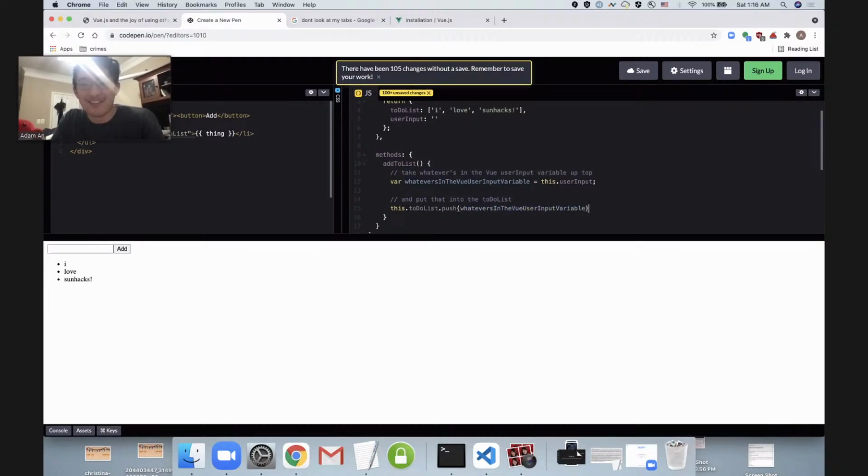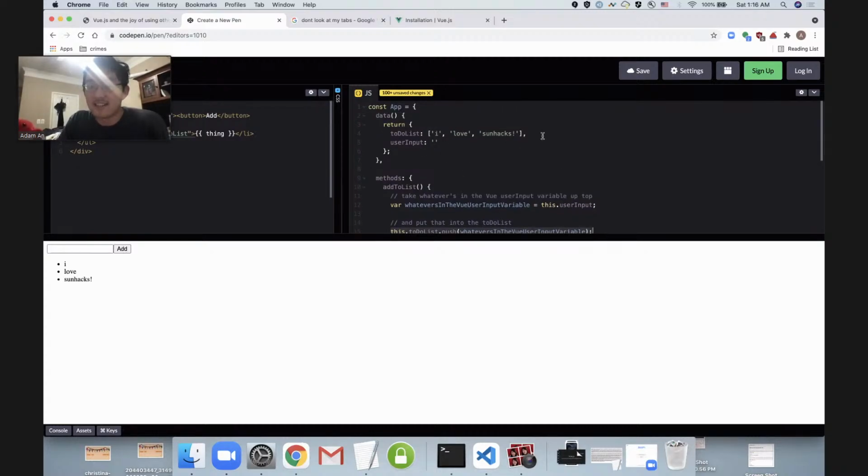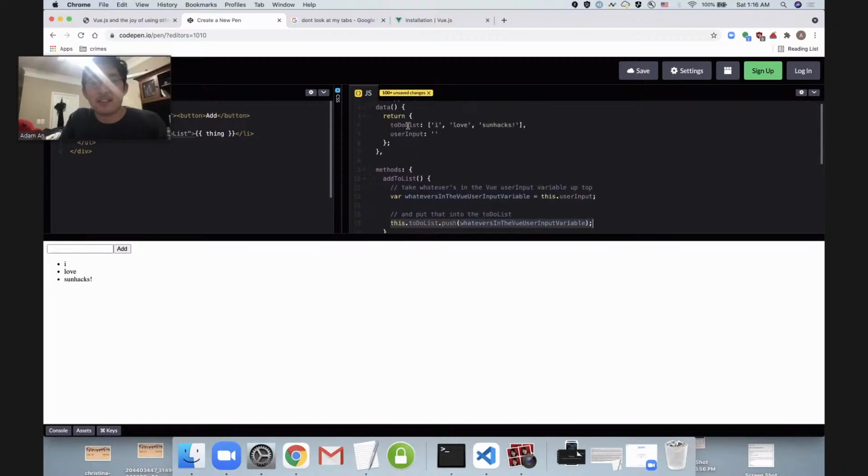I really played myself by making this variable name very long. But look at that. This is a method that actually modifies this list by adding a new thing. Because Vue is really great at keeping everything in sync, whenever we modify our list in the code, we can expect that our thing that's tied up to that piece of data is also going to update.